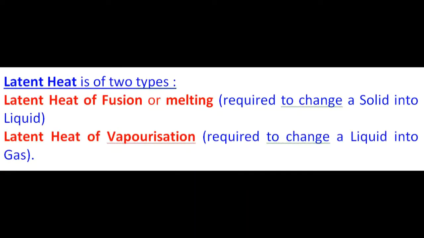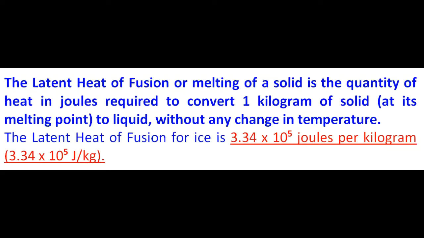Latent heat is of two types. Latent heat of fusion or melting is required to change a solid into a liquid. The second type is latent heat of vaporization. It is required to change a liquid into gas. The latent heat of fusion or melting of a solid is the quantity of heat in joules. The temperature is not changing, so we must measure the heat in the energy spent, that is in joules.